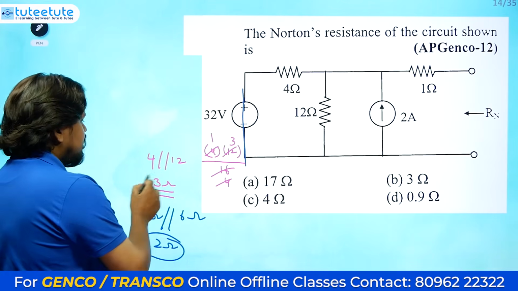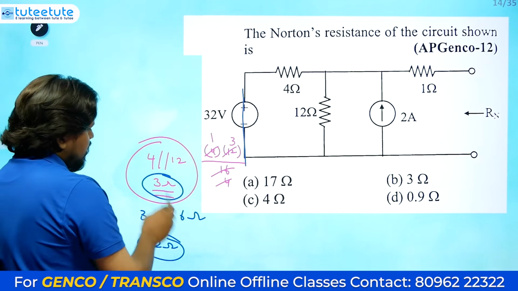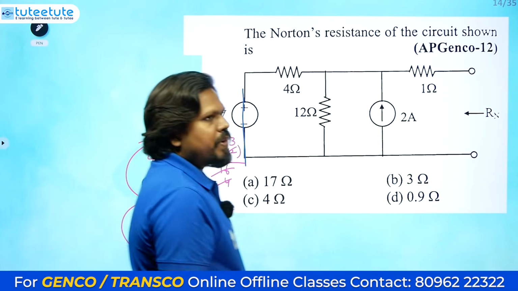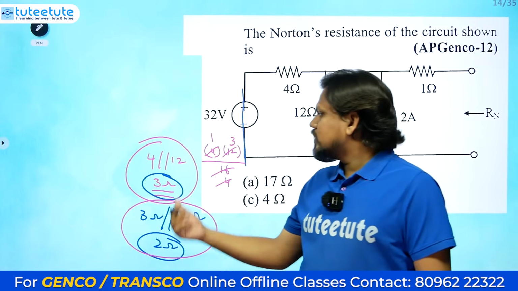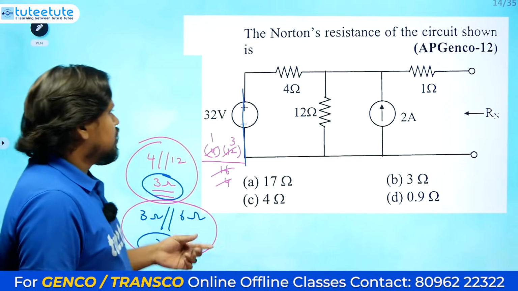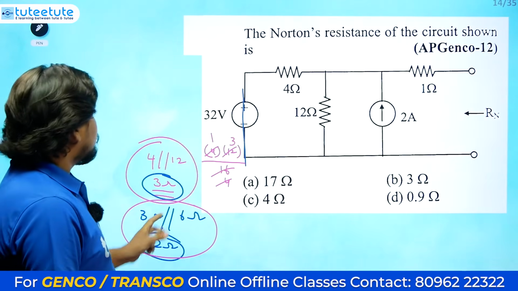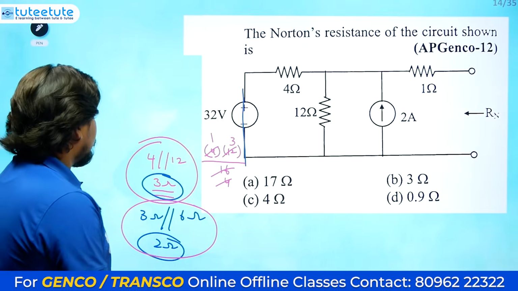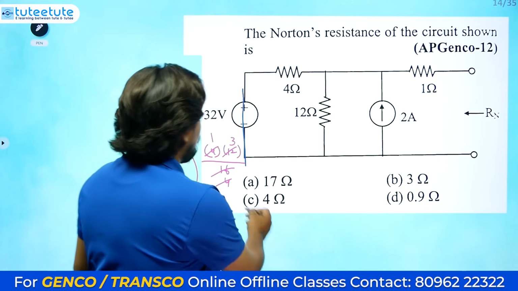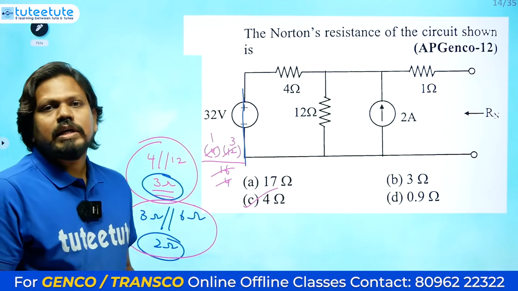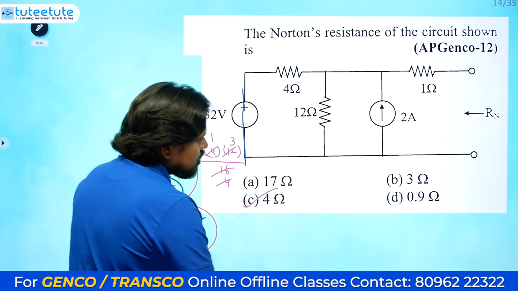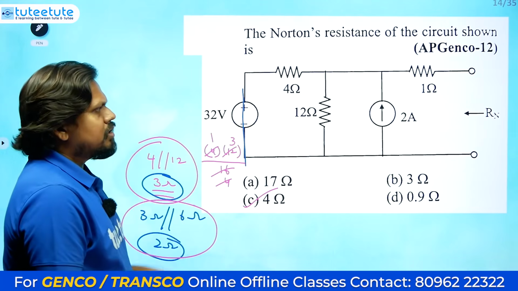These values are fixed. In our problems this kind of value will come, and you need to know them. Whenever resistances are in parallel, they will give easy values like this. In this question also they have given it in a similar way. So whenever these two are there, immediately you need to know 4 in parallel with 12. What will you get? 3 in series with 1, so you will get 4 ohms. This is the answer. Only 10 seconds you need to take. Not much. Short circuit, open circuit, redrawing the circuit, all these things are not needed. Directly we need to answer.